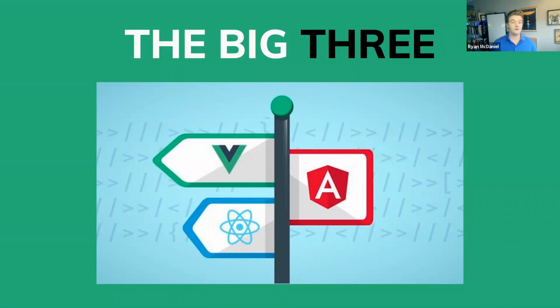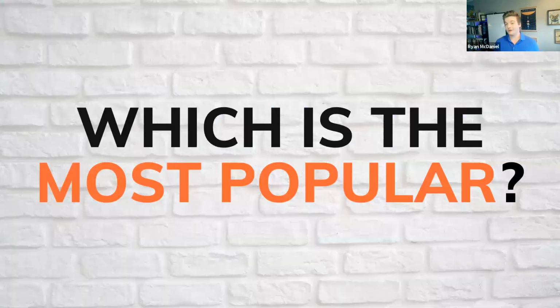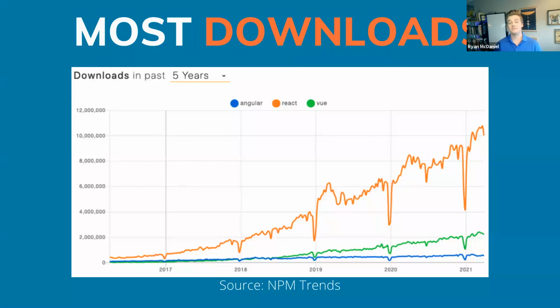All three are fairly well known in the developer community, but which one is the most popular? Let's take a look at some metrics to help answer that question, starting with which framework has the most downloads. Here we can see that React significantly leads its competitors in downloads, racking up nearly 5 times as many as Vue and 10 times as many as Angular over the past 5 years.